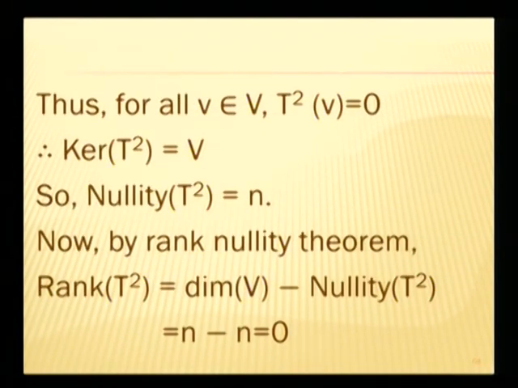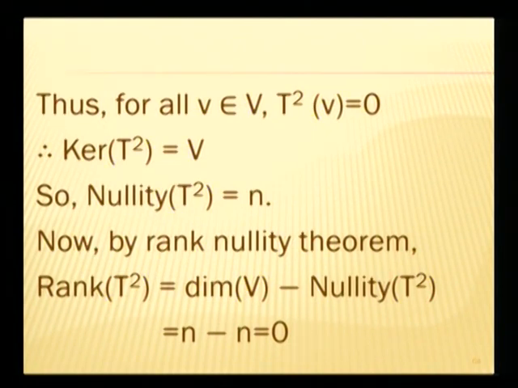Therefore all the vectors in the domain space V belong to the kernel of the linear transformation. So we can say that the kernel of the linear transformation T square is the full domain space V. Now as the dimension of V is n, we conclude that the nullity of T square is nothing but n.